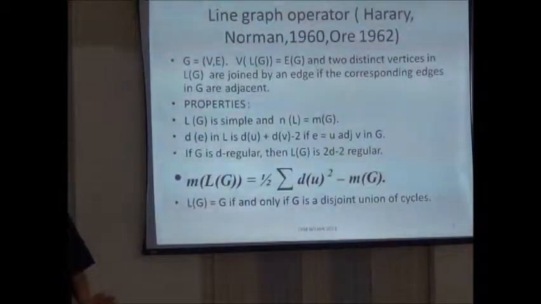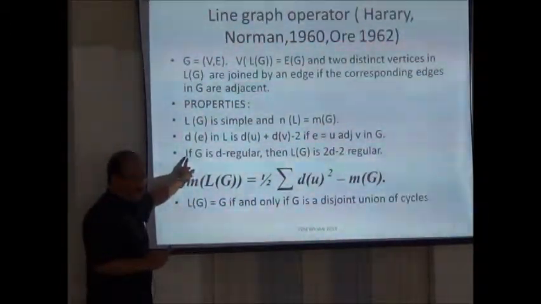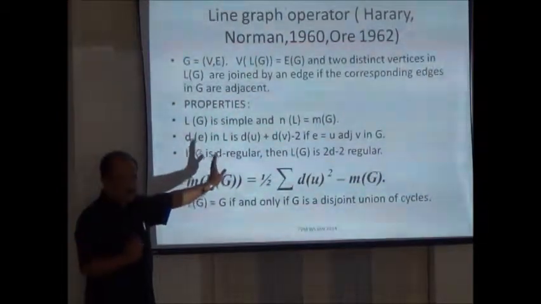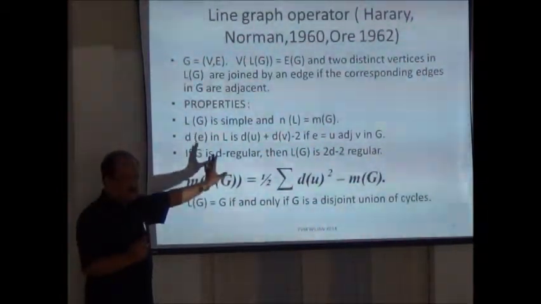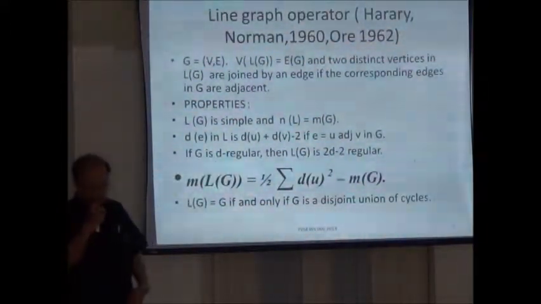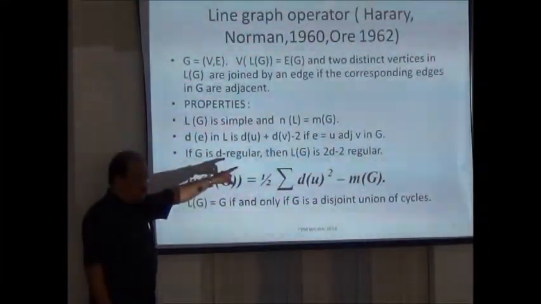When is a graph fixed? G is isomorphic to L(G) if and only if G is a disjoint union of cycles. This is something interesting because I can find the number of edges. This is also interesting as far as interconnection networks are concerned, because I want a regular structure. So it is an operator which is behaving nicely, in that the regularity is maintained. If G is regular, L(G) is also regular, but its degree becomes 2d minus 2.